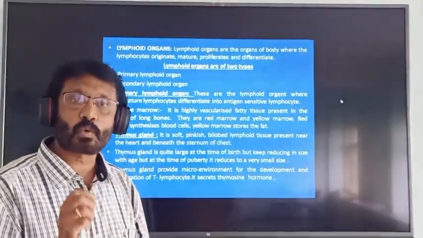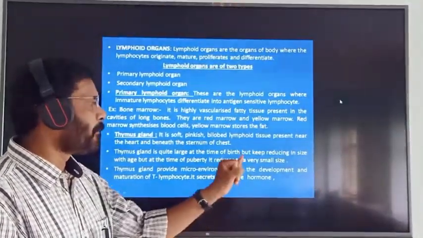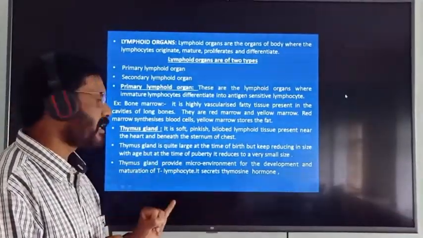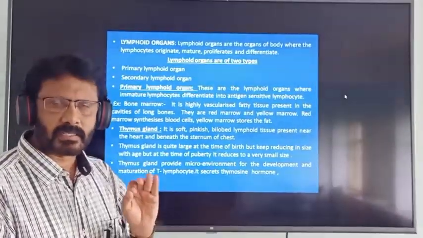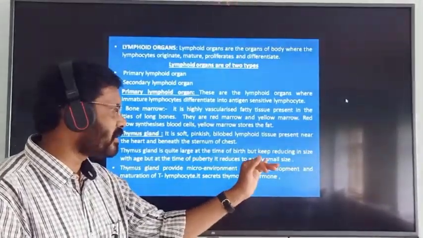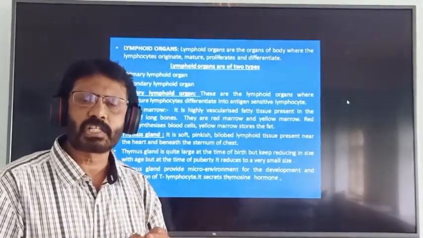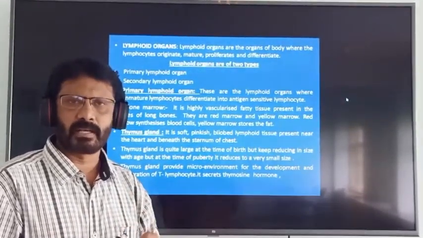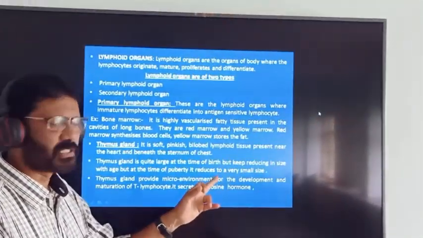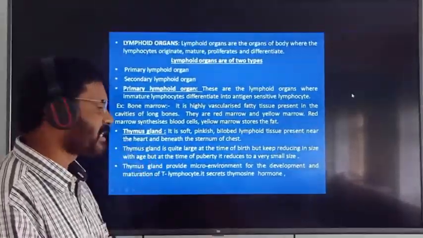So thymus gland is quite large at the time of birth, but keeps reducing in size with age. But at the time of puberty, it reduces to a very small size. So what is puberty? Attaining sexual maturity is called puberty. So at the time of puberty, the thymus gland reduces to a very small size. Okay, fine. Next, thymus gland